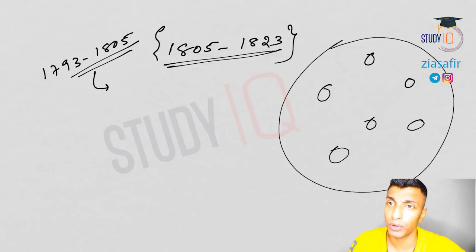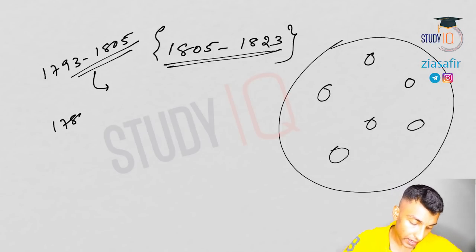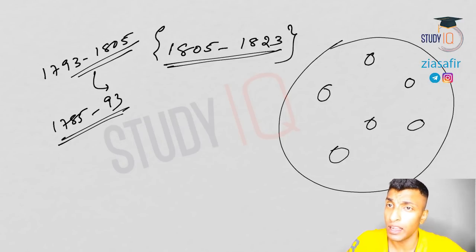Before that, we have talked about the period 1785 to 93, and we have discussed Lord Cornwallis in detail. We talked about police reform, civil service reform, judicial reform, that is the Cornwallis Code, and we talked about the concepts that he introduced: equality before law, rule of law, etc. And then we have also talked about permanent settlement, and along with that we have also covered the other two revenue settlements, that is Mahalwari settlement and Ryotwari settlement. We have seen the consequences from prelims as well as mains point of view. We have completed the discussion.